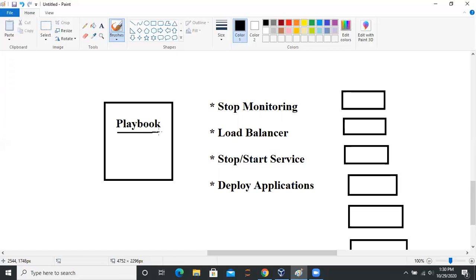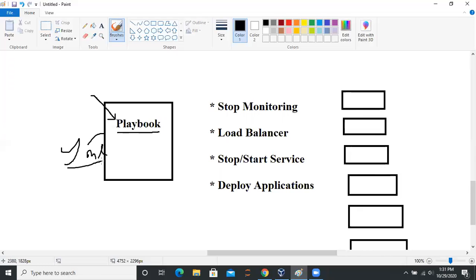Either you can use a one-liner that is ad hoc. We'll see what ad hoc commands are. But most probably you need to write the instructions in something that is known as a playbook in case of Ansible. For example, a Python script also, but in the world of Ansible, we call it a playbook. In shell scripting, we call this a shell script.sh. So you need to write a playbook which will be written in YML syntax.